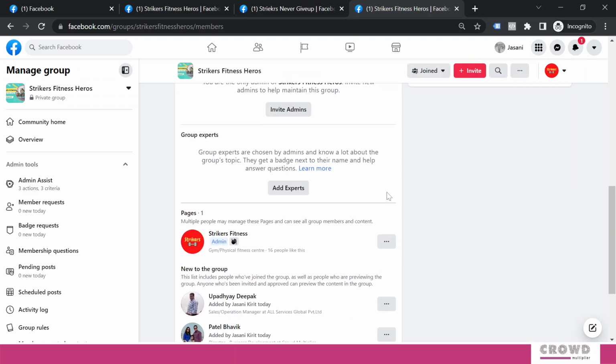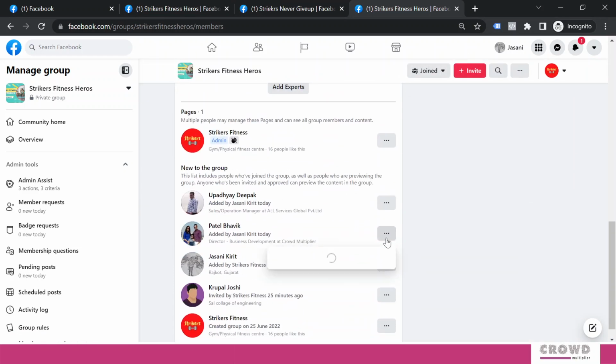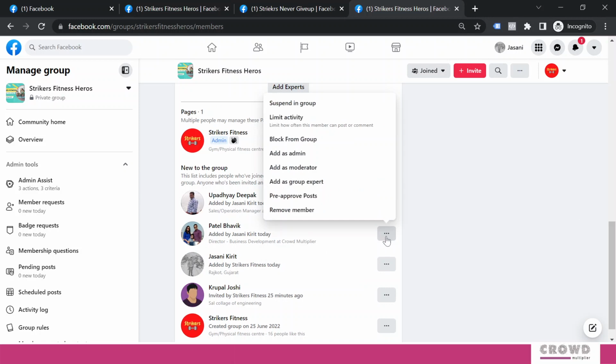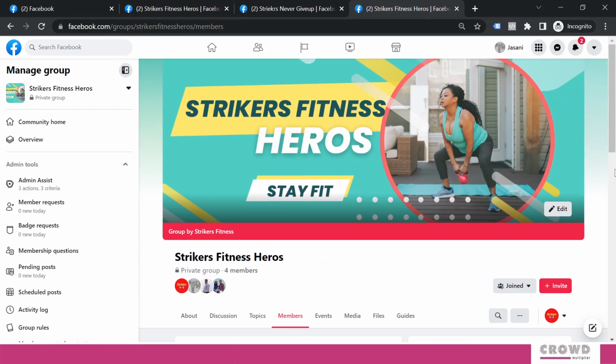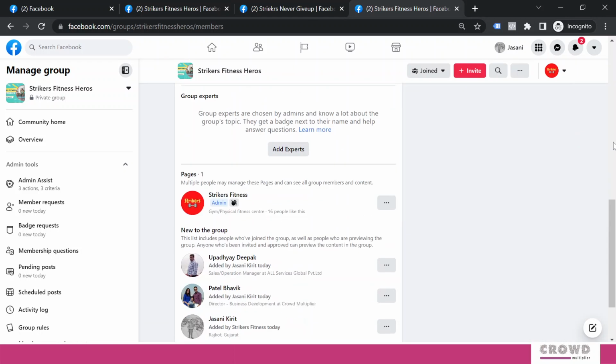Now what else I would be able to do over here is, let's say I want to make Bhavik an admin of the group, a moderator of the group, or add him as a group expert, pre-approved post, or I want to remove or block him from the group. That can be done, and suspend in the group, limit activity, all these things can be done manually. So this is how you manage this particular area where you invite them and you connect them. So I think this portion is very clear now.